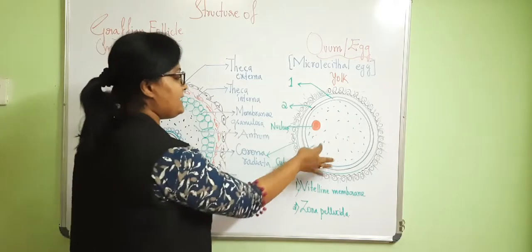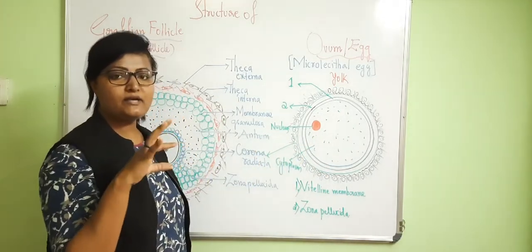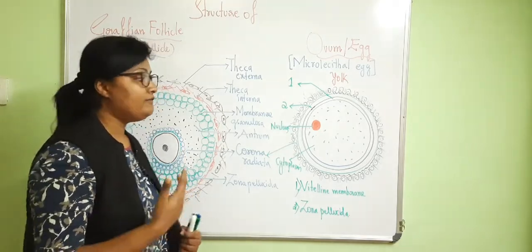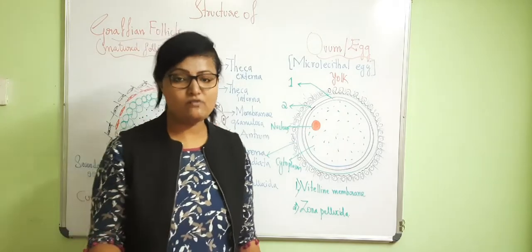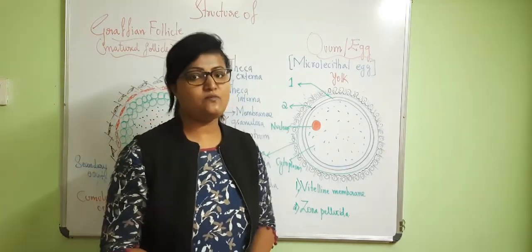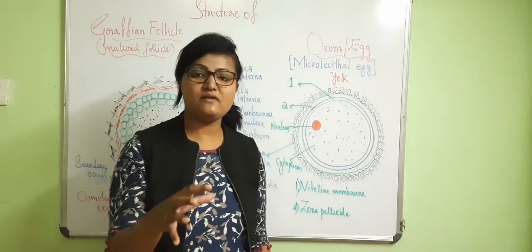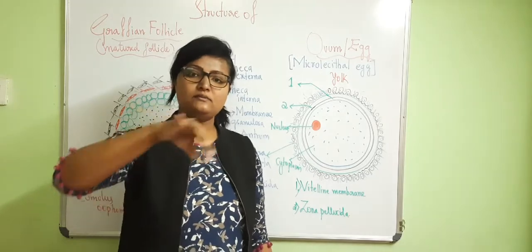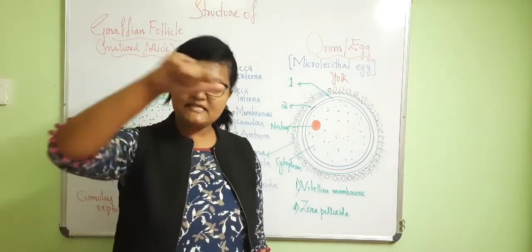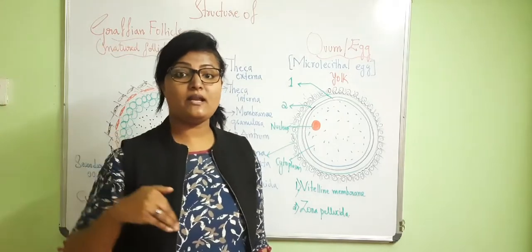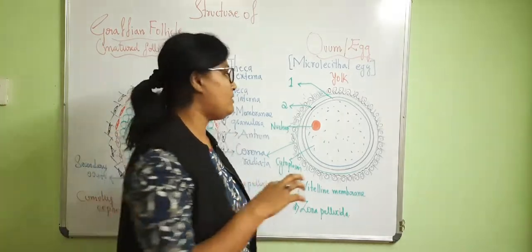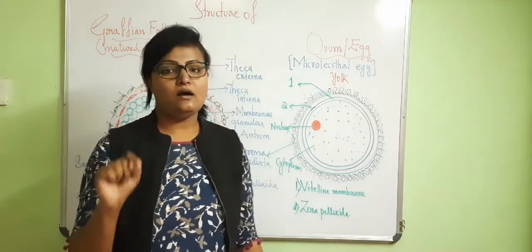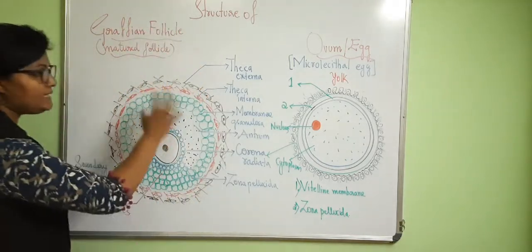Why am I stressing these layers? Because these layers and positions are very important to understand fertilization. Just remember: egg surrounded by vitelline membrane, next zona pellucida, next corona radiata. A little amount of corona radiata follicle cells surround it. These are the egg layers or the follicle layers.